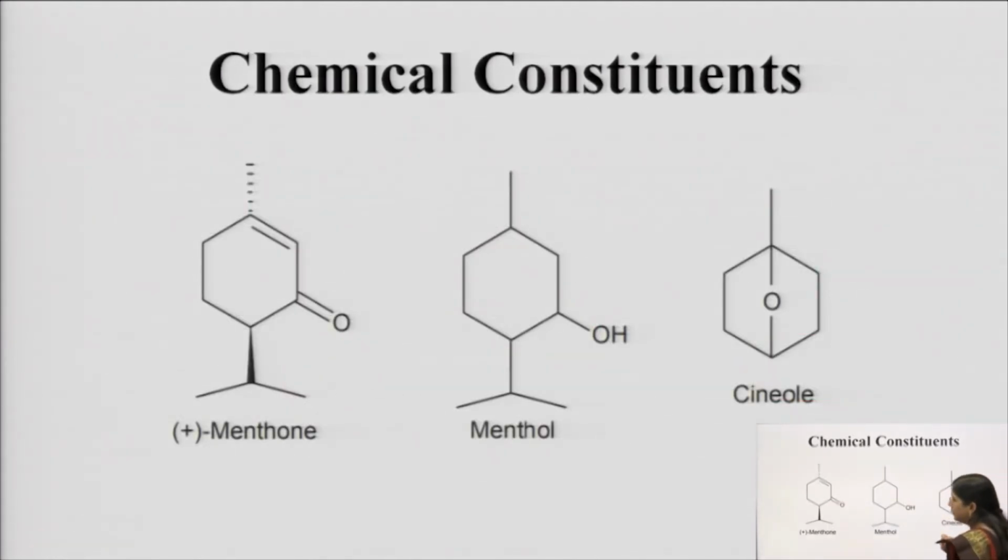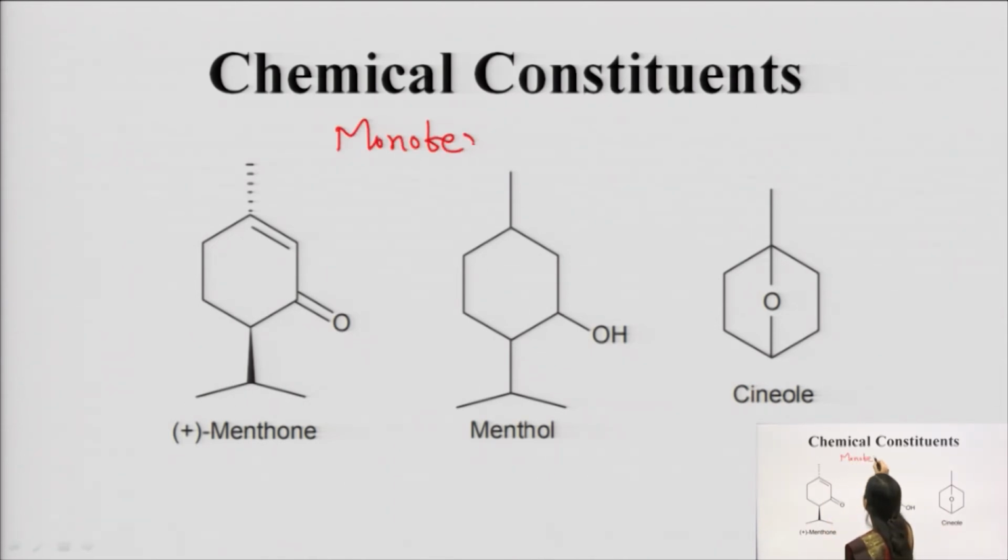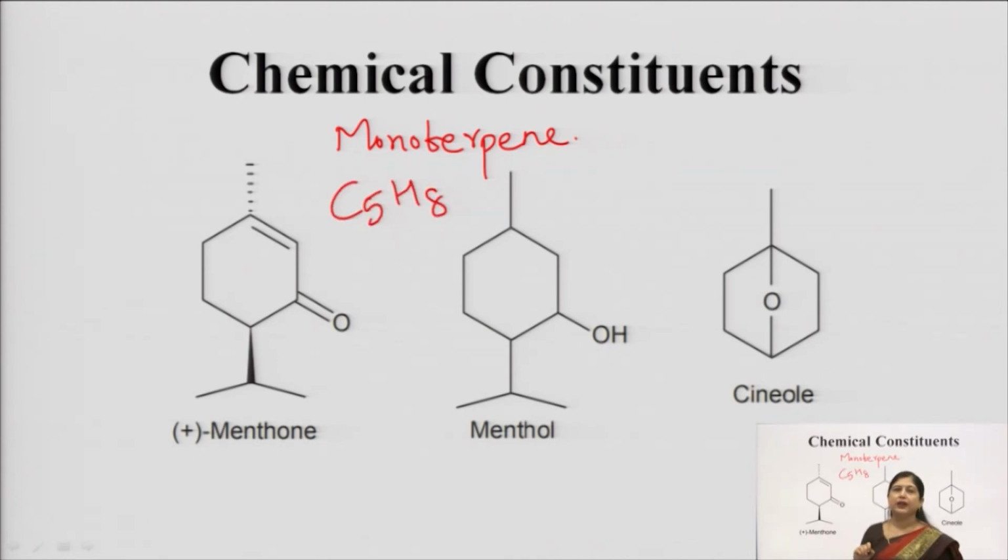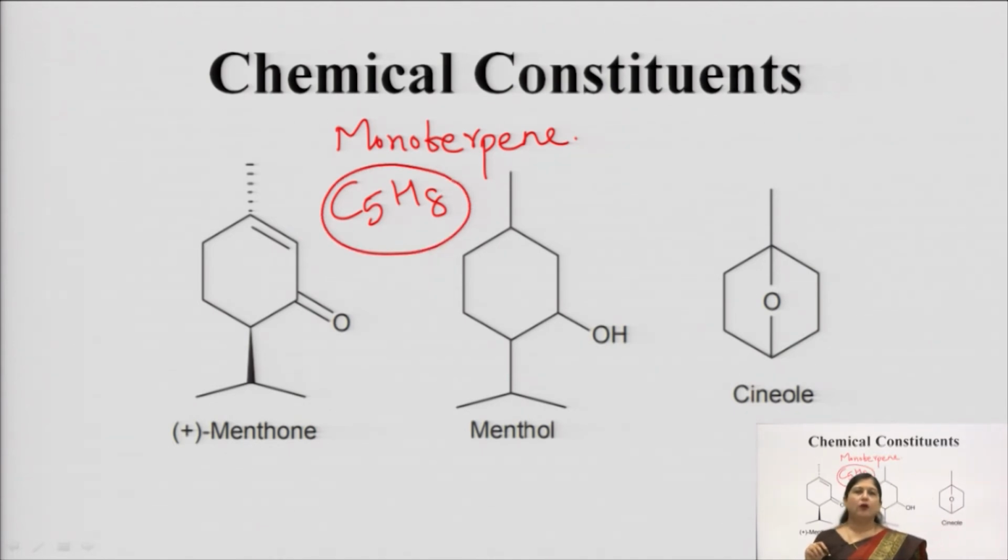Now if I tell you something more about the volatile oil menthol, it is a monoterpene. Okay. Now what is monoterpene? You have studied in unit 1 that isoprene units are generally synthesized by various biosynthetic pathways, either from mevalonic acid or deoxyxylulose. Okay.